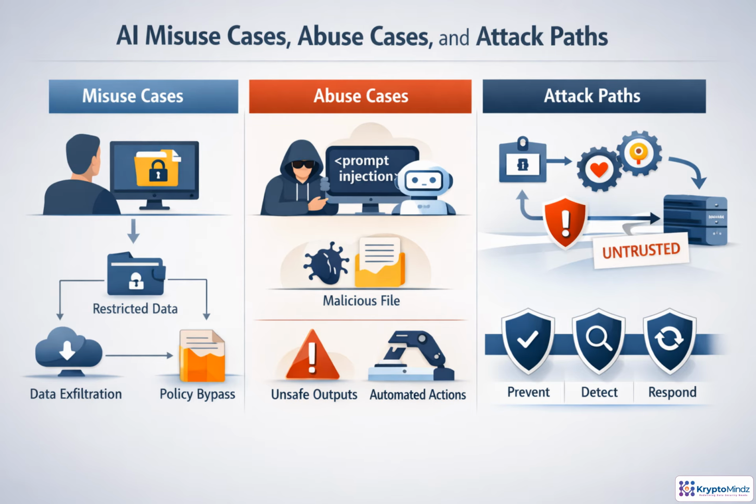Think beyond the happy path. A misuse case is a plausible wrong use, such as an employee asking an AI agent for restricted customer data. An abuse case assumes intent, like prompt injection hidden in a document. An attack path connects weaknesses: overbroad identity, weak validation, trusted model output, and automated actions. For each path, define controls that prevent it, detect attempts, and support rapid response.